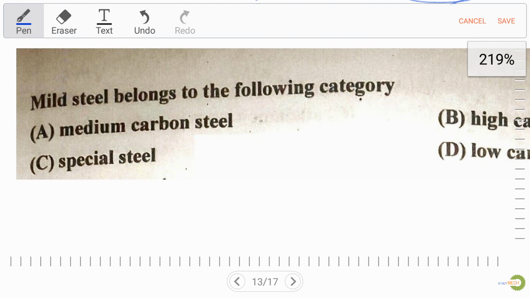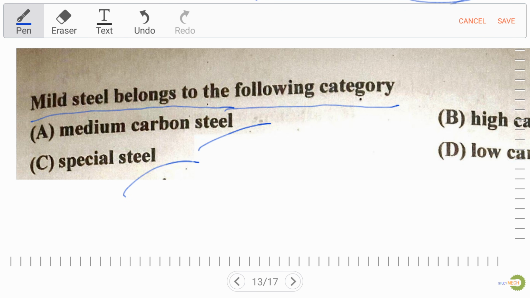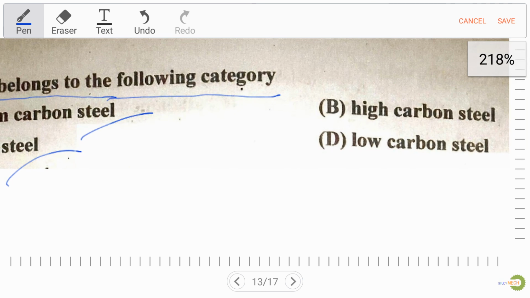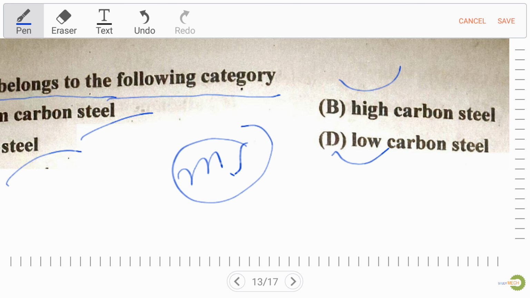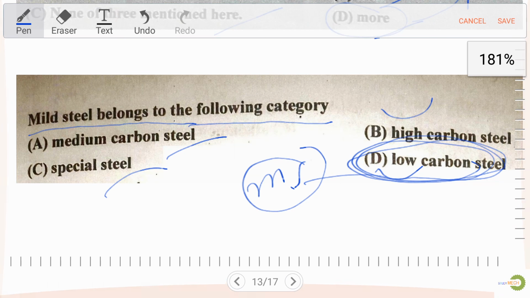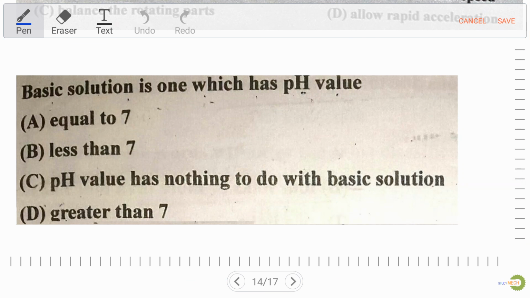Now for the next question: mild steel belongs to the following category: option A, medium carbon steel; option C, special steel; option B, high carbon steel; and option D, low carbon steel. As we know, mild steel belongs to low carbon steel, so D is our right answer over here.